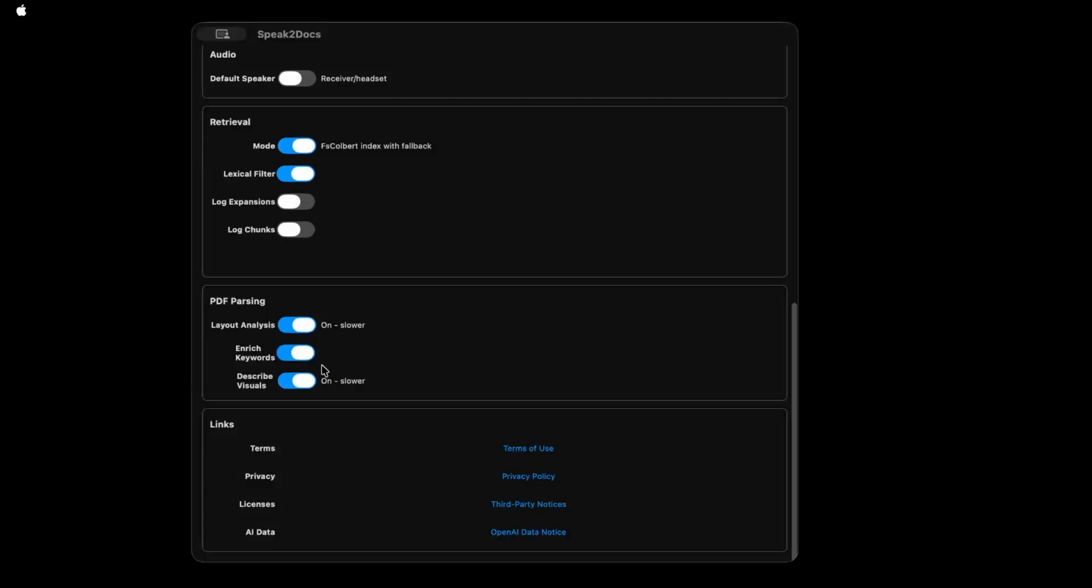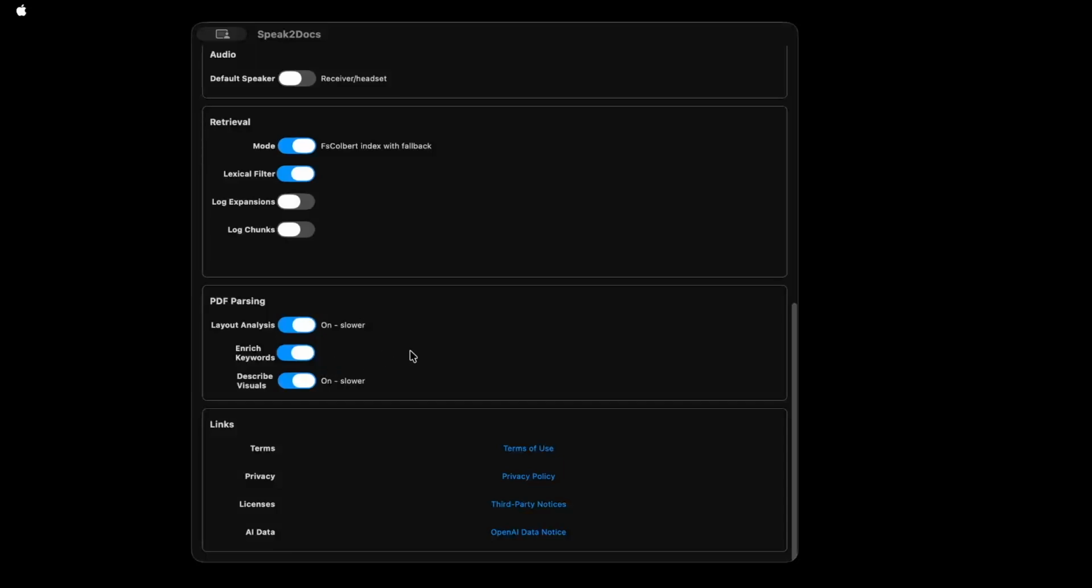Enrich keywords. There are two indexes created for each document. One is a semantic index, which is vector-based, and the other is a keyword-based index. For the keyword-based index, we extract the keywords from the content, but if enrich keywords is on, then a small GPT model is used to enrich those keywords by adding synonyms and related terms, again, to improve the context around the content.